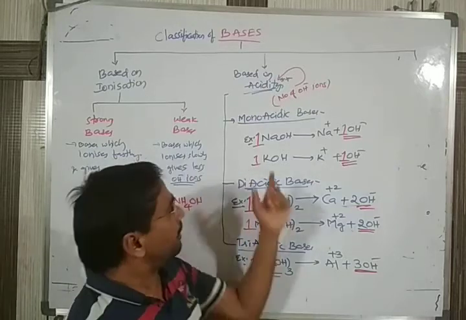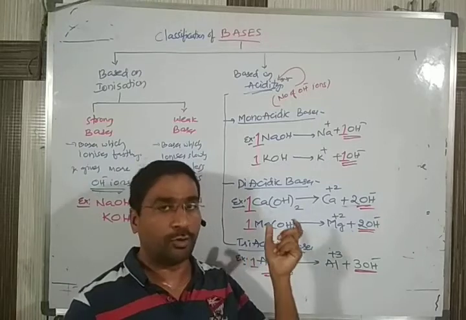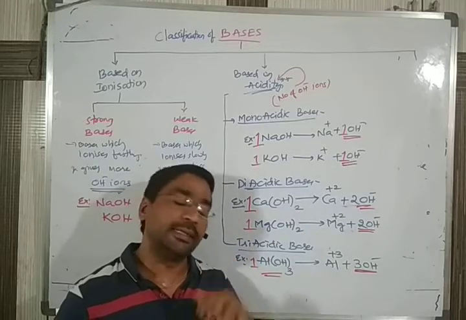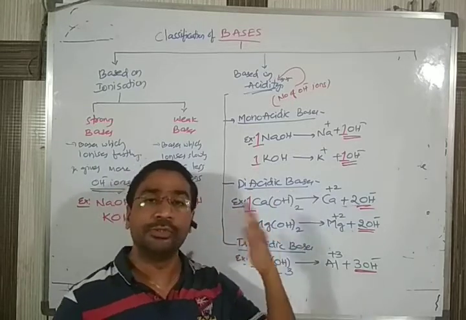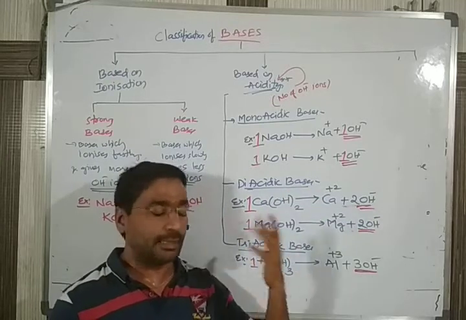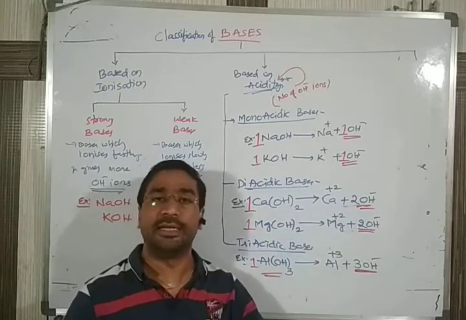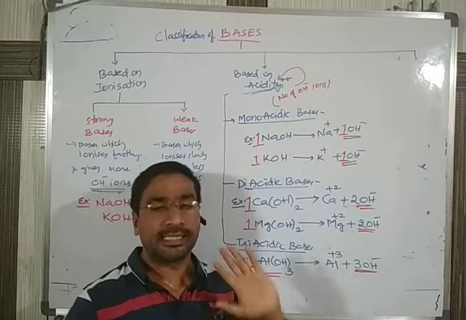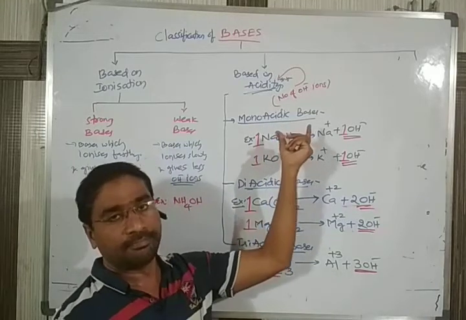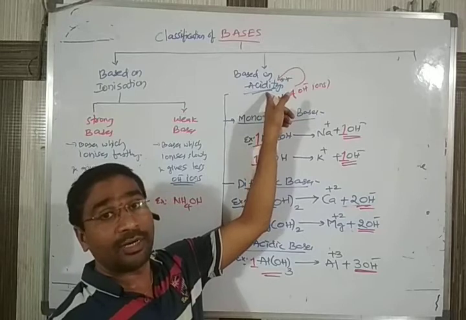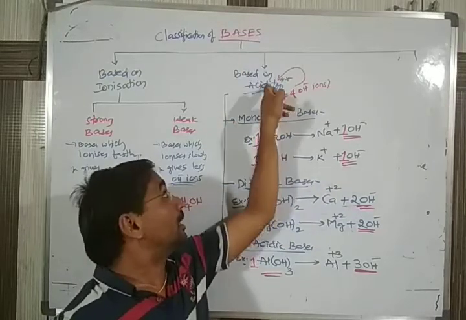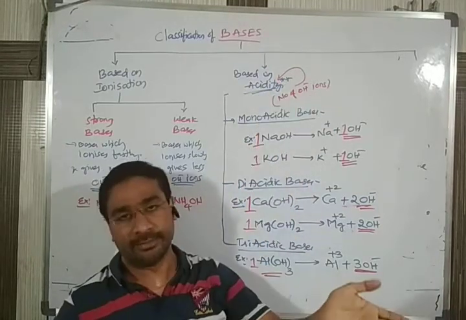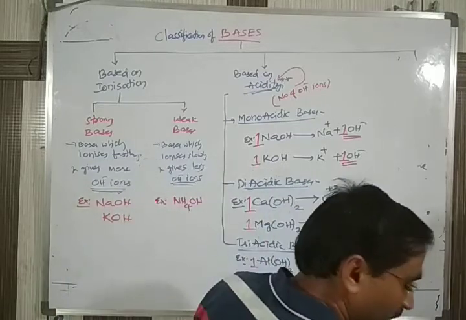You can remember these words, especially these are terminology. This terminology is useful in many competitive examinations, and you can use the same terminology in higher education also. Acids, bases, etc. will once again come across in the 11th standard. In higher education they mostly use monoacidic base, diacidic base, triacidic base, so try to remember these terms. But don't get confused. What is acidity in the bases? What is called acidity? The number of OH- ions given by a base is called acidity. So this is the second type of classification.